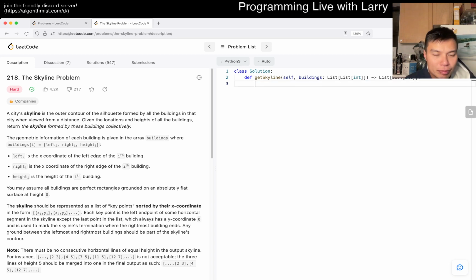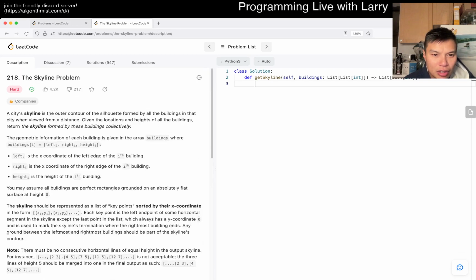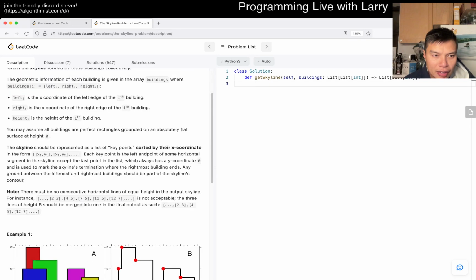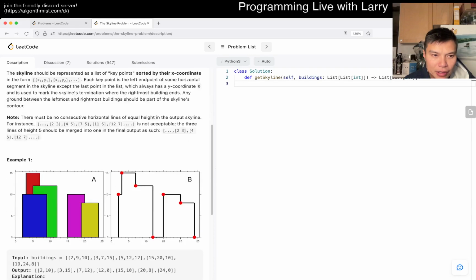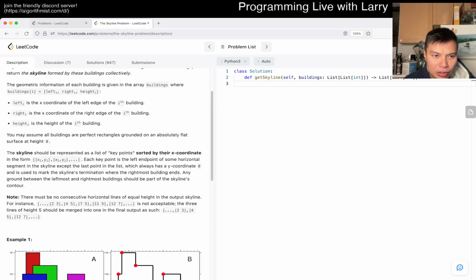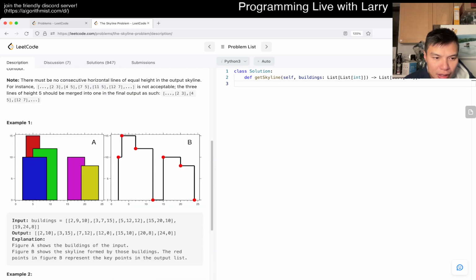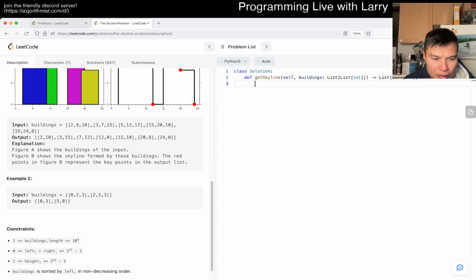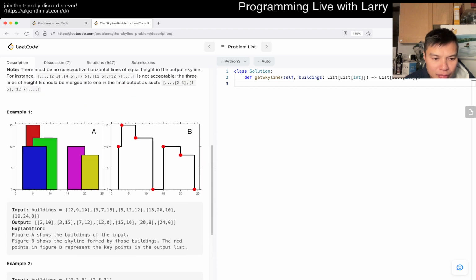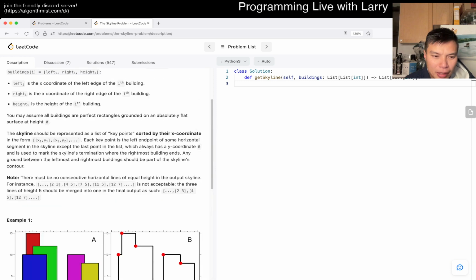So, a city skyline is the outer contour. Geometric. Left sub i is the left edge of the building, right is the right edge of the building, h is the height. And it always goes from 0 to the height, right? Is there any inherent ordering? Obviously left is less than right. Buildings are sorted by left sub i. And each of them could go up to 2 to the 31, so definitely need some, yeah.